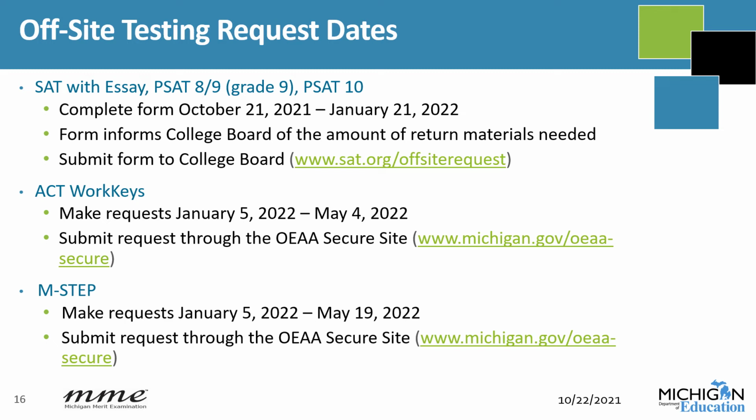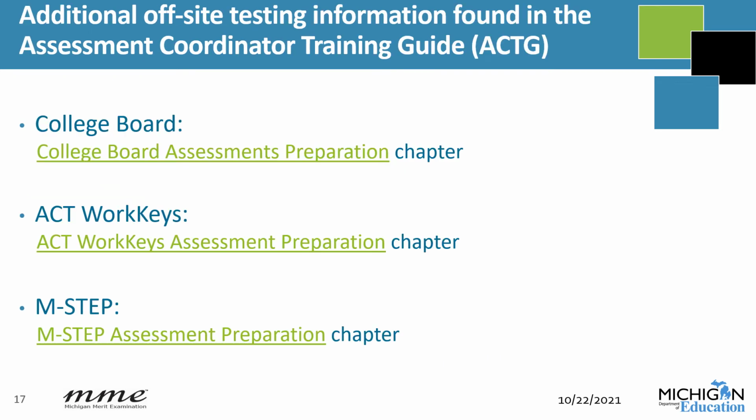And MSTEP off-site requests can be made January 5th to May 19th through the OEAA secure site. For additional information about off-site testing, see the Assessment Coordinator Training Guide found on both the MME and the PSAT web pages.